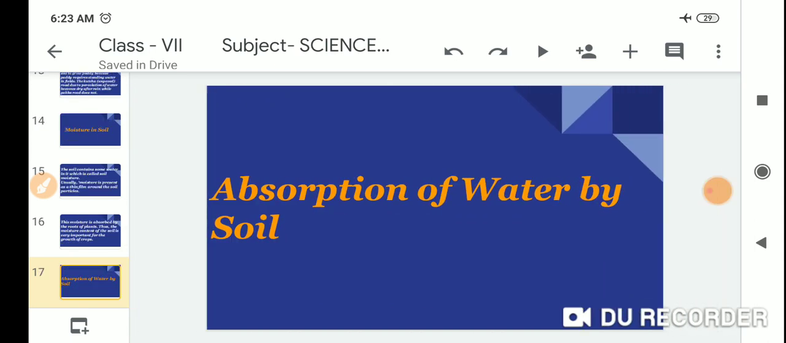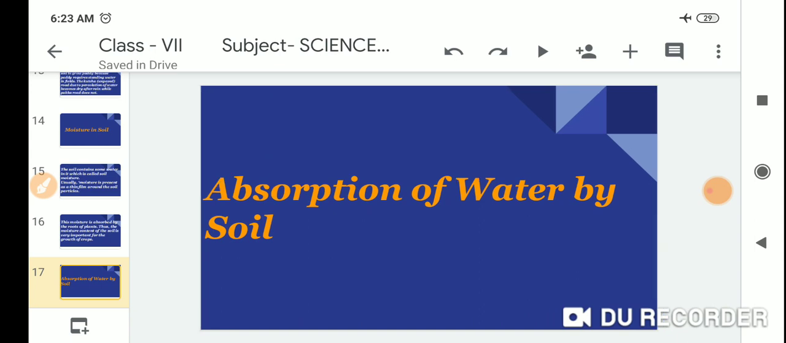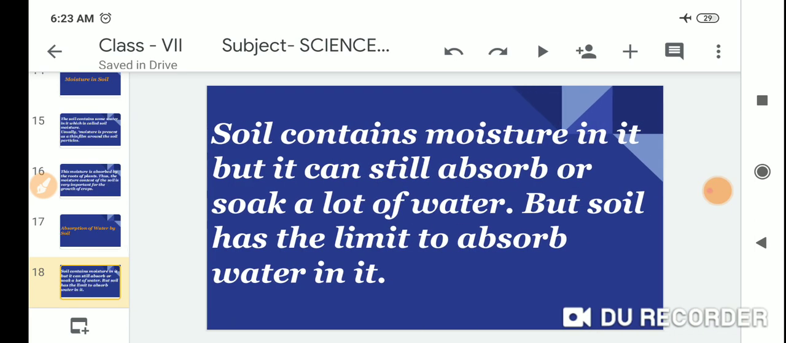Absorption of water by soil. Soil contains moisture in it, but it can still absorb or soak a lot of water. But soil has a limit to absorb water.